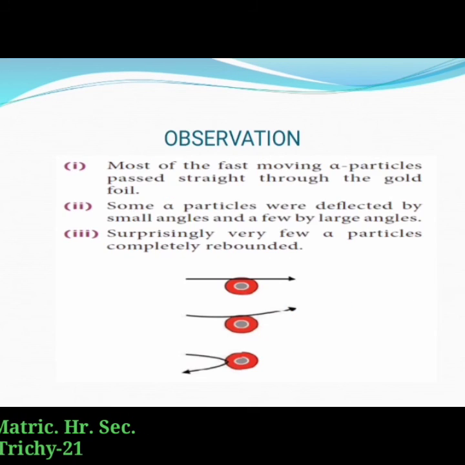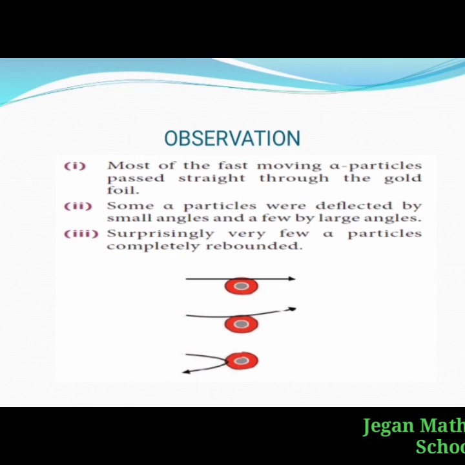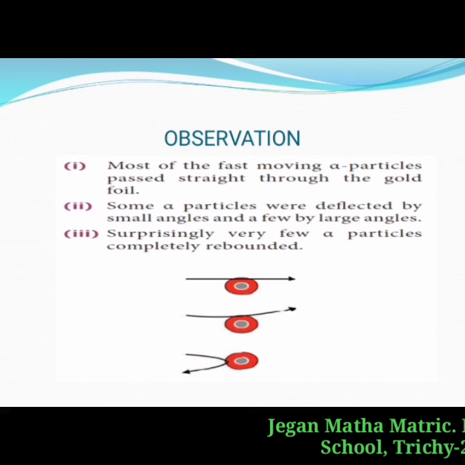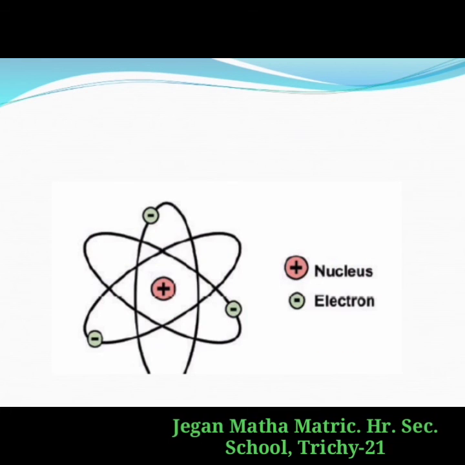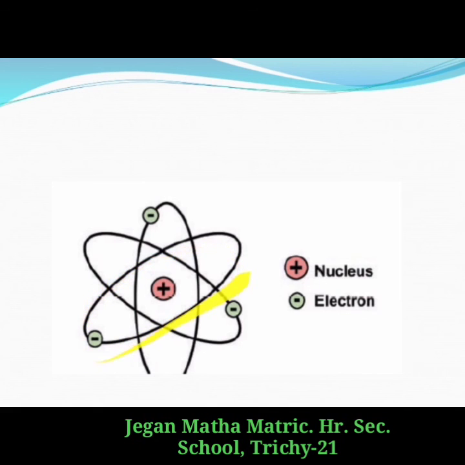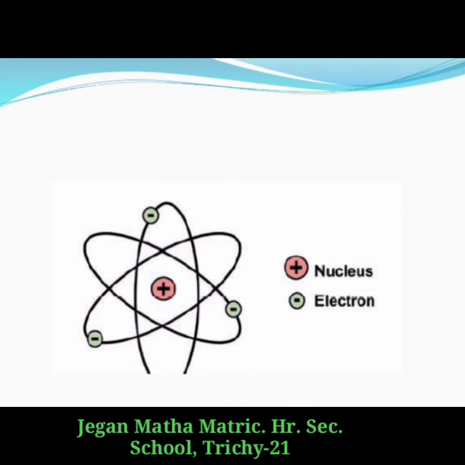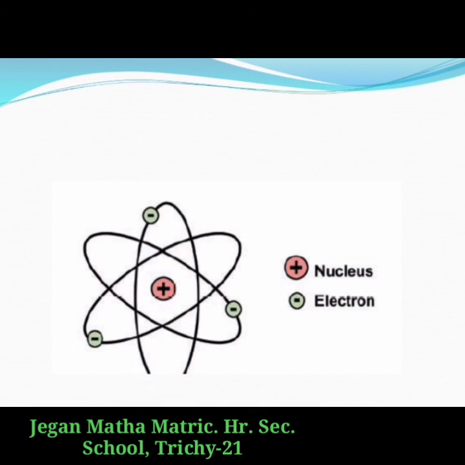That's why most of the fast moving alpha particles passed straight through the gold foil. There is a positively charged mass at the center of the atom known as the nucleus. The size of the nucleus is very small compared to the size of an atom. The electrons revolve around the nucleus in circular paths called orbits. An atom as a whole is electrically neutral.